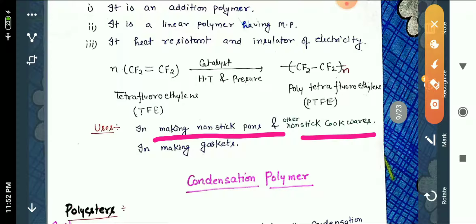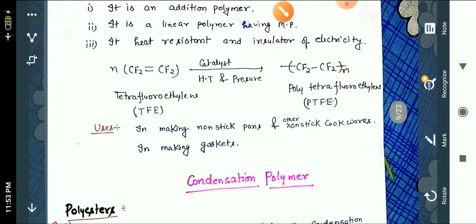It is also used in making gaskets. Non-stick pan की जो coating होती है, it is carried out by Teflon polymer.